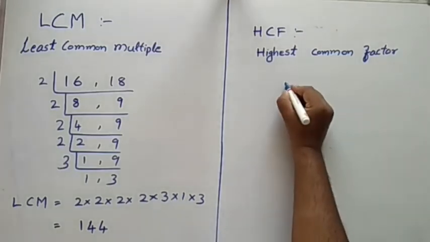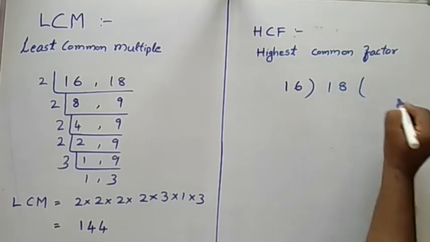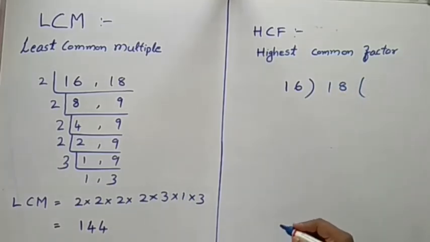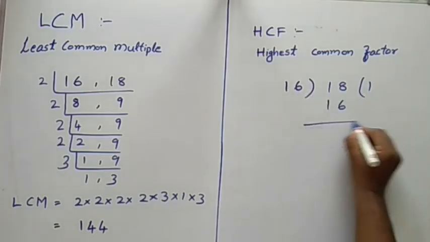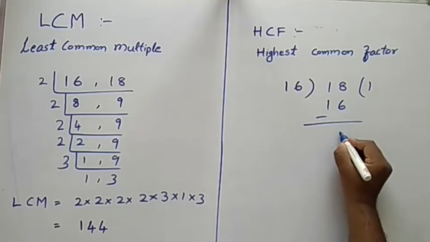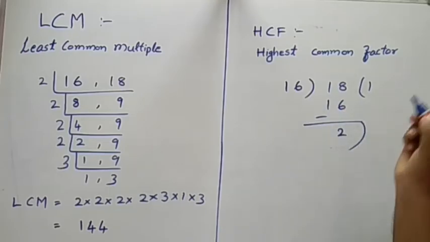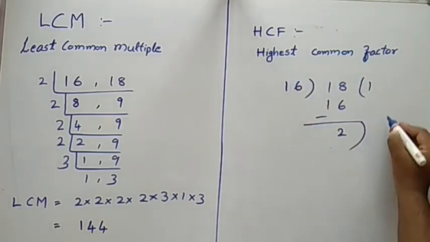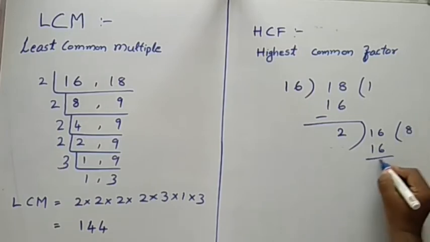Now I will go for another method, the division method, finding the HCF by the division method. 16 ones are 16. So 18 minus 16 is 2. Then you bring this 16 here. So 2 8s are 16.